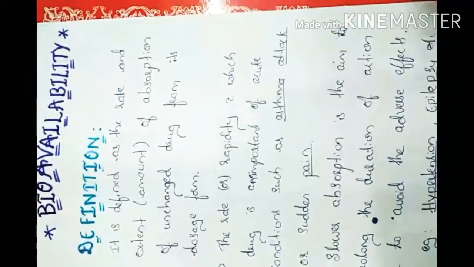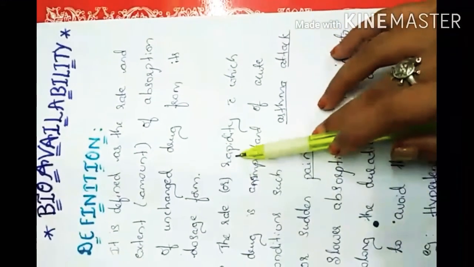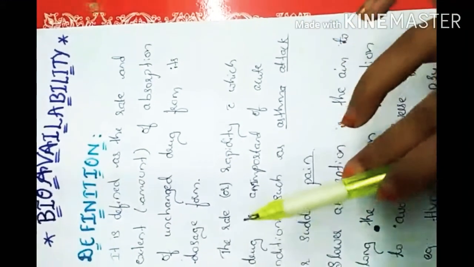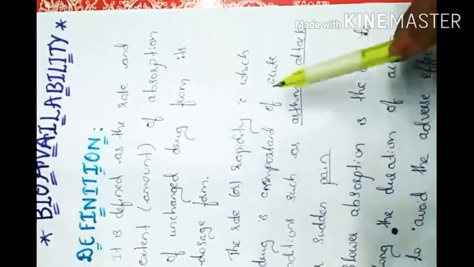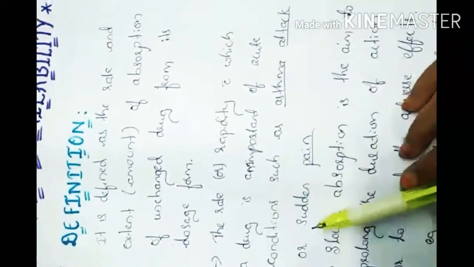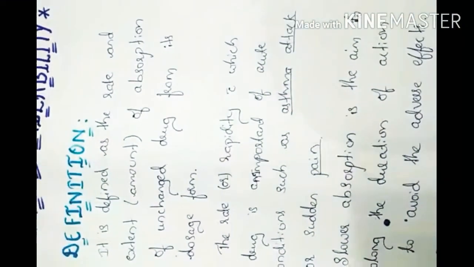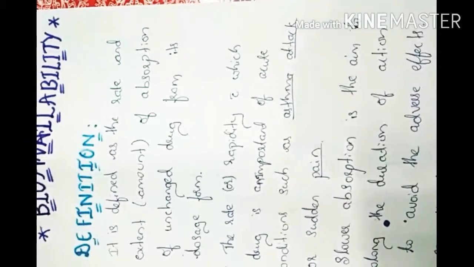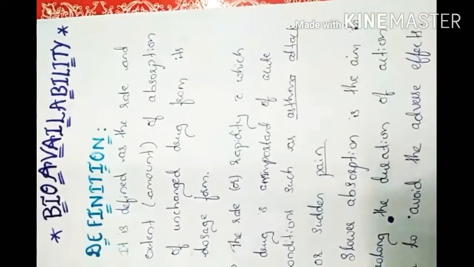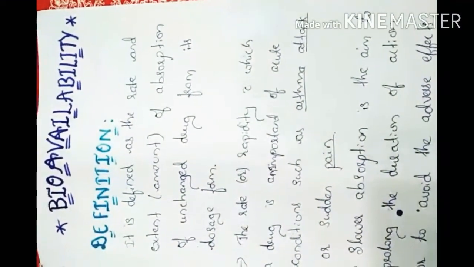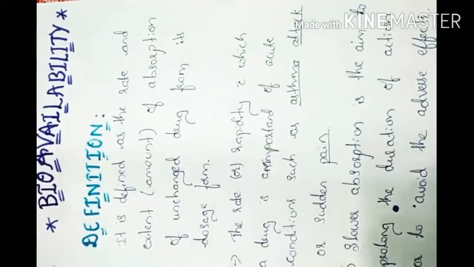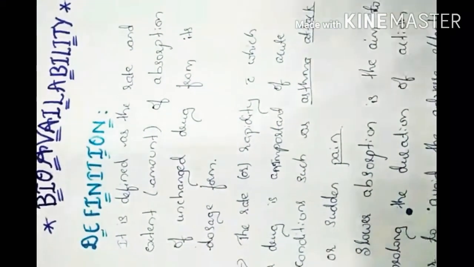So that's why the rapidity of the drug is important for acute conditions or sudden pain like heart attacks. We use injection forms, IV, so it quickly cures the pain.